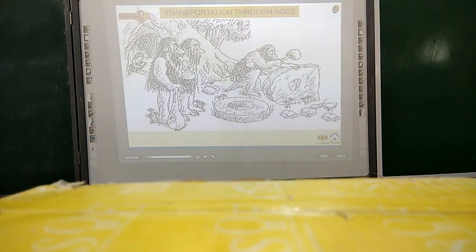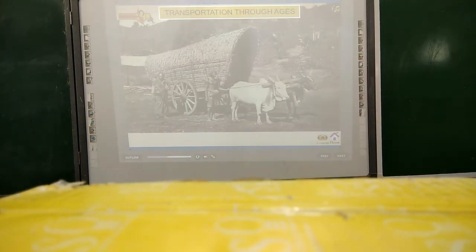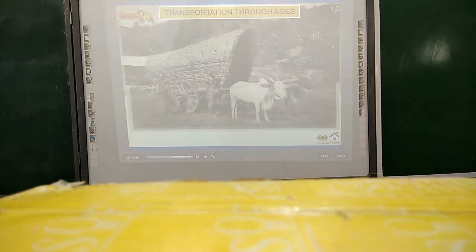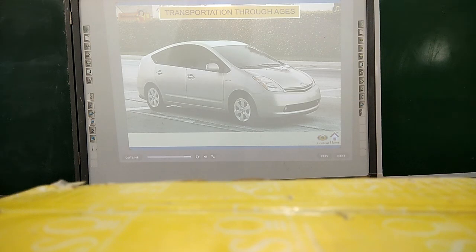Go through this series of pictures to look at different modes of transportation at different times. We will try to learn more about the modern modes of transportation through an animation in the following slide. These are modern transportations.